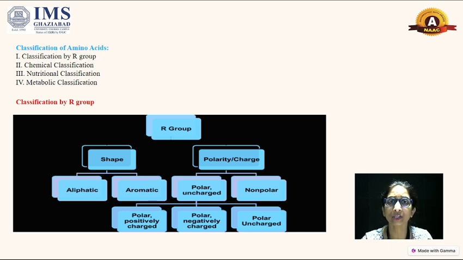What is the side chain, and what types of groups do these side chains have? The R group is classified on the basis of polarity and on the basis of shape.